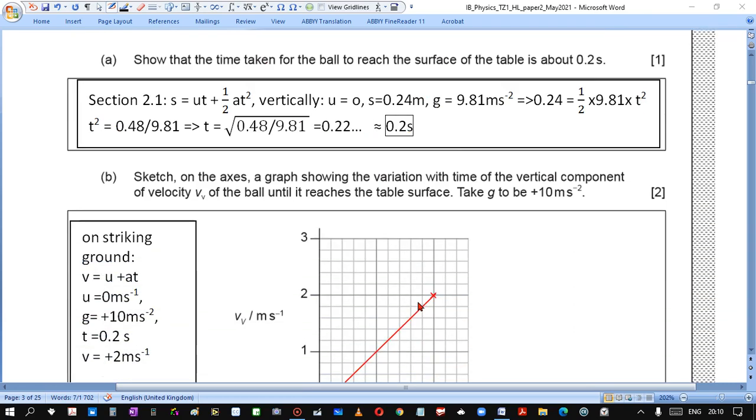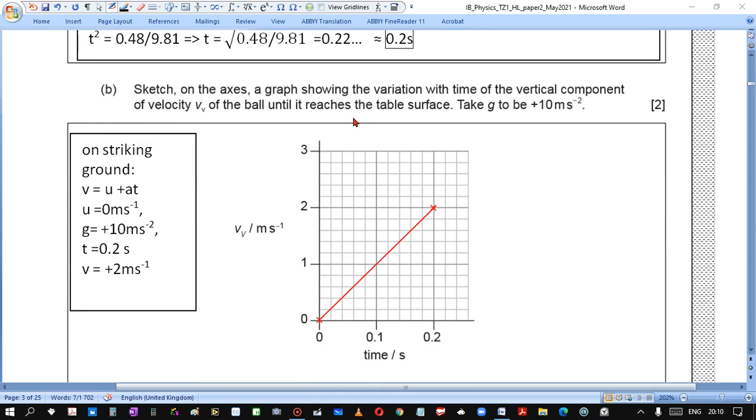Sketch on the axis a graph showing the variation with time of the vertical component of velocity of the ball until it reaches the table. Take g to be plus 10. So this is the graph. We start with time 0, speed 0. Then we use the formula for how velocity is increasing vertically.